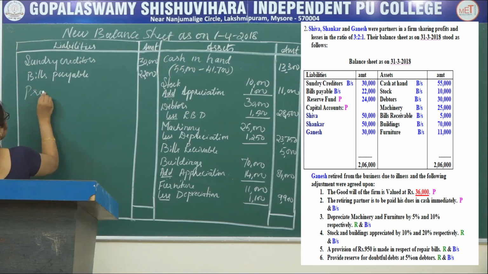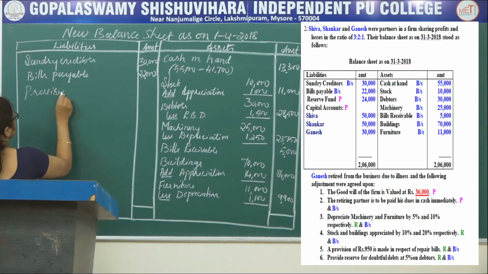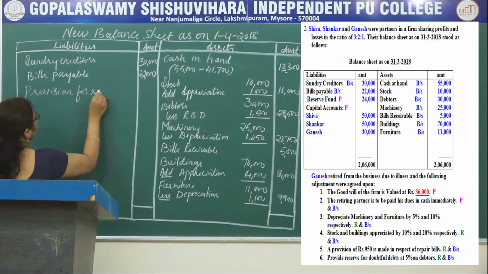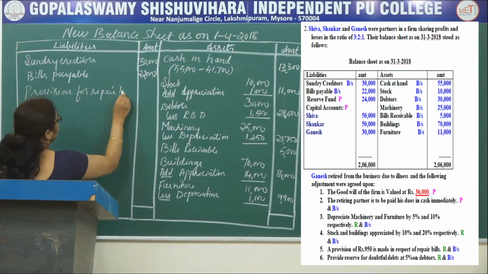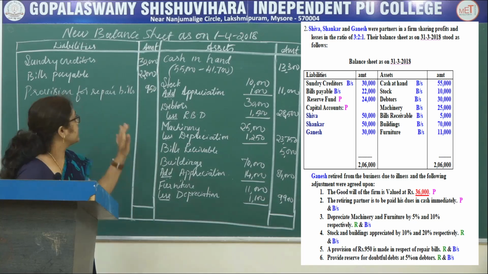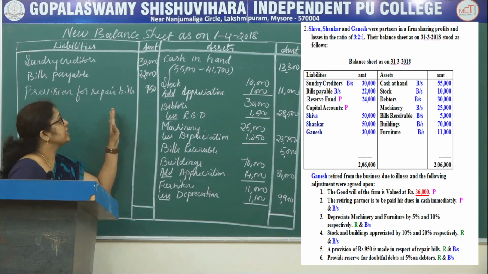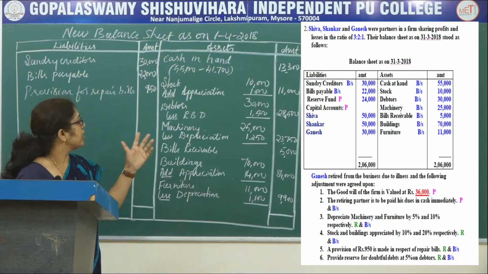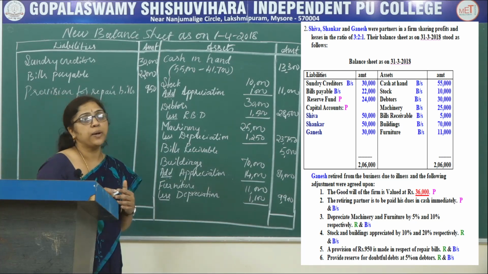Provision for repair bills, that is 950 rupees. The adjustment which is given in the question, that is already adjusted in the balance sheet.